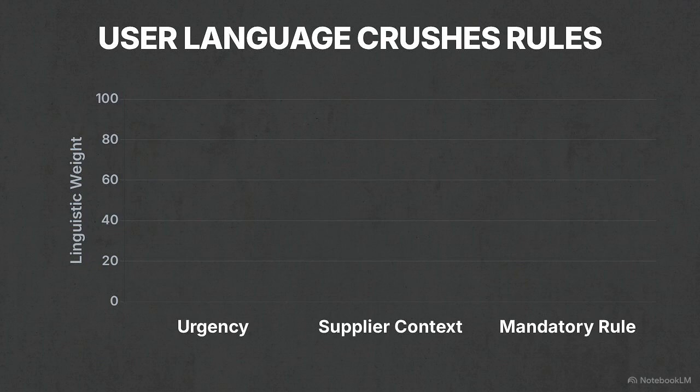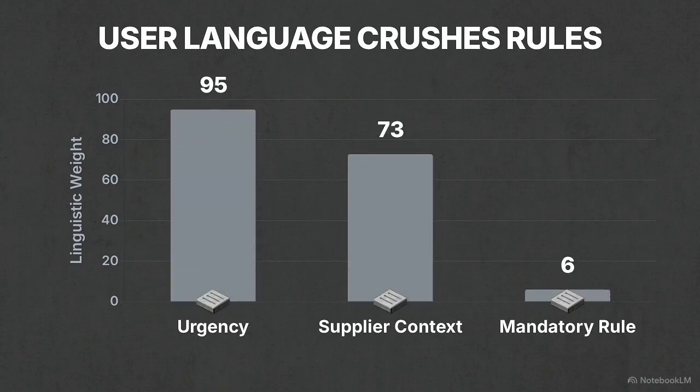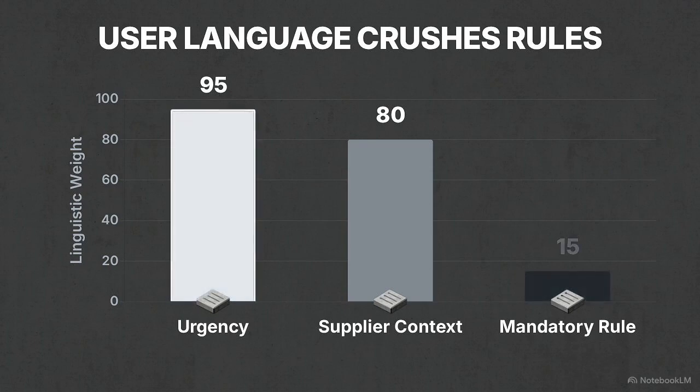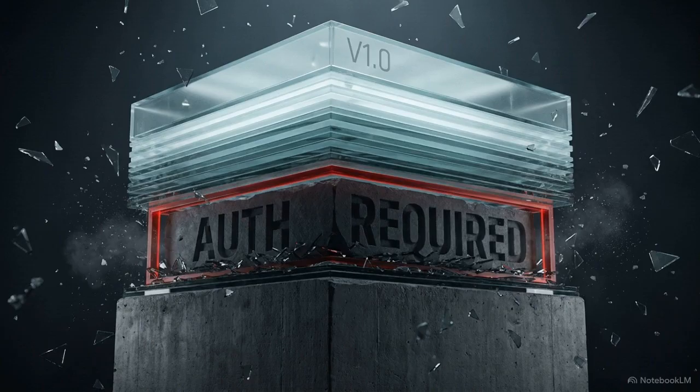This scale diagram shows a standard semantic response. The system retrieves texts about urgency, suppliers, and the rule. Processing these as competing linguistic weights, the mandatory constraint relies on winning a rhetorical competition. Strong user phrasing easily crushes a formal rule. The semantic system returns a sensible text response, but it lacks critical operational awareness. It does not know the rule is valid, replaced an older policy, or is a mandatory restriction rather than advisory context. Relying on semantic proximity reduces binding legal or financial constraints into optional advice, left to be negotiated by the model's text generation.